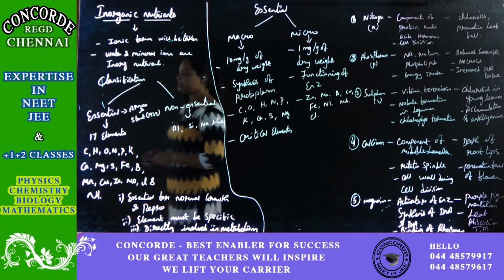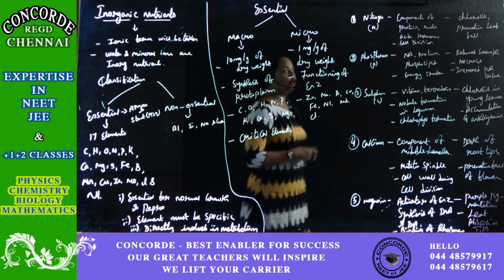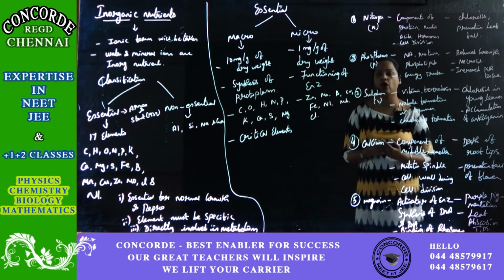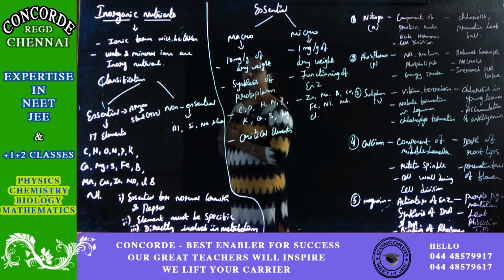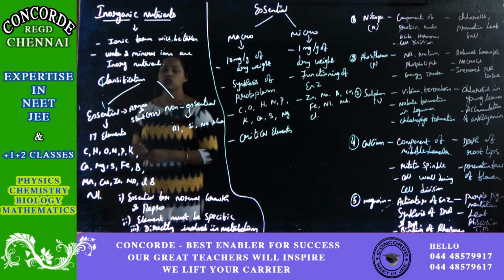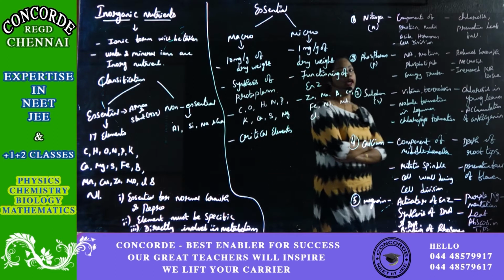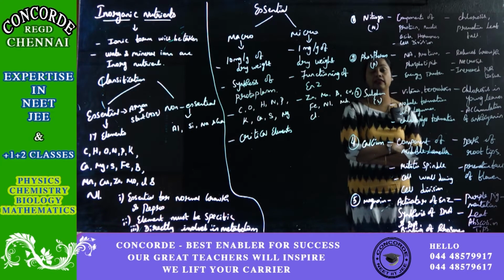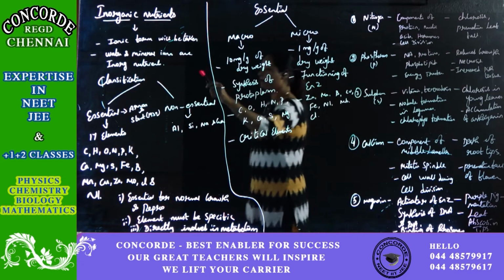So, how will this inorganic form of nutrients be taken by the plant? Usually, the plant will take inorganic nutrients in the ionic form. That is, it will not take them directly, rather it will take them in the ionic form. Generally, all will know that water and mineral ions are also inorganic nutrients. So, via the water and mineral ions, the inorganic nutrients will be taken by the plant.